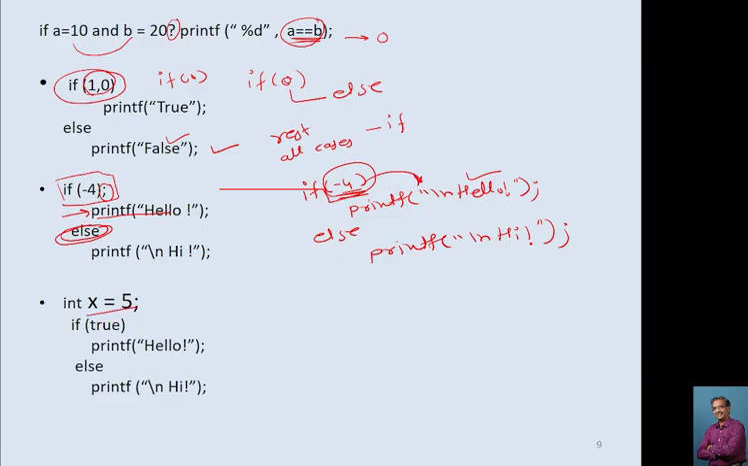Integer x is equal to 5, if true, it will consider this true as a variable, and the true variable is not declared, so this will generate an error. Remember this, true is not reserved in C programming. So here it will consider this as an error, undefined symbol true.